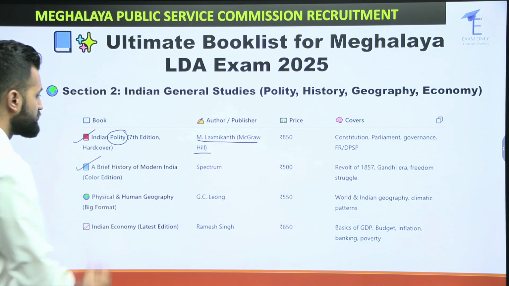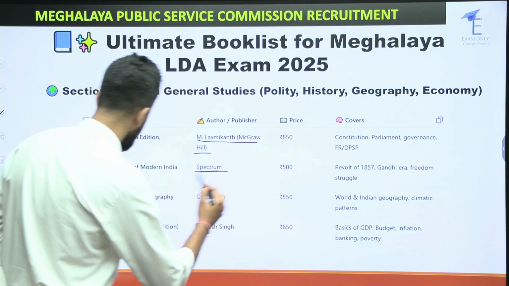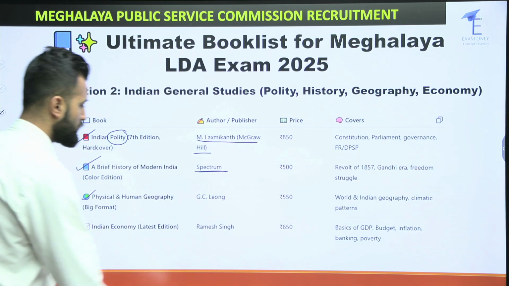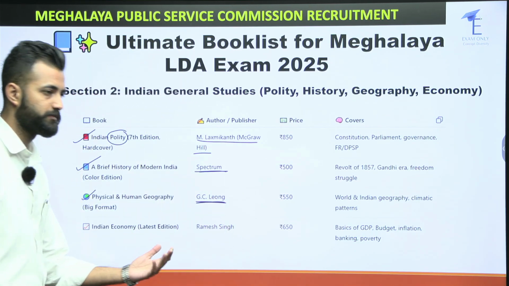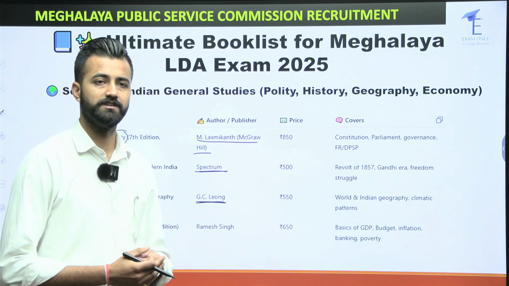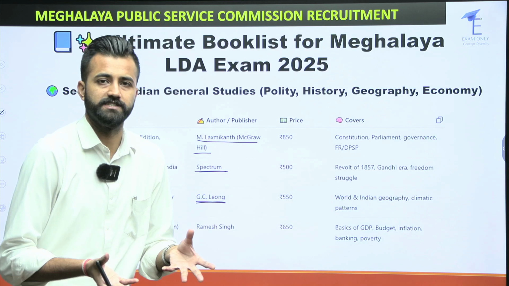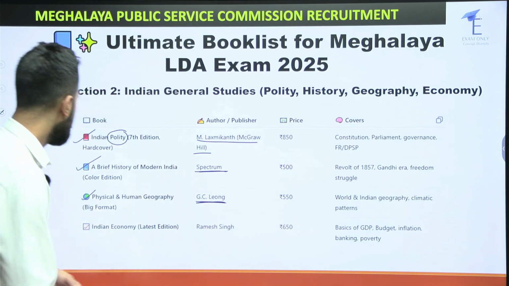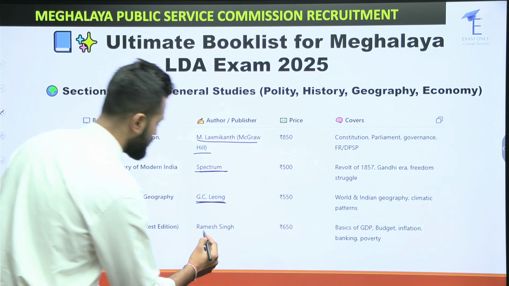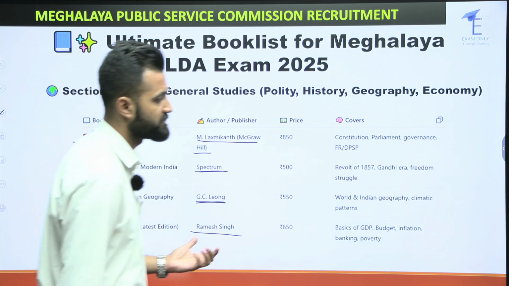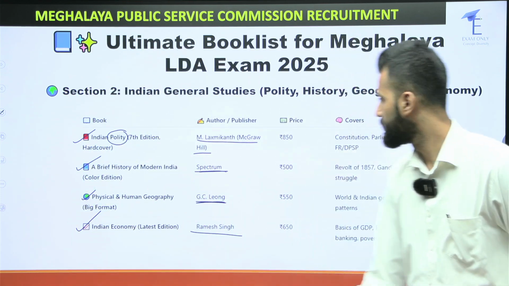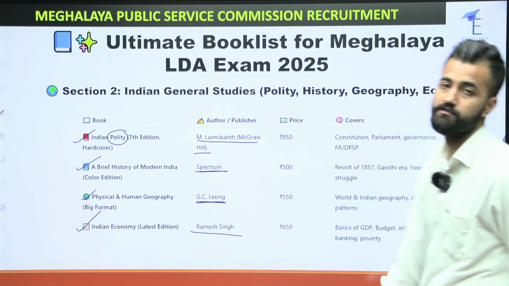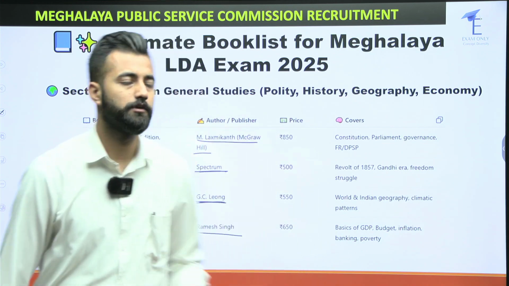Similarly, for history, you can check out Spectrum. For geography, you can see G.C. Leong. There are other books also, but I've mentioned these because the language is very easy to understand. And lastly, for Indian economy, you can have Ramesh Singh's book. This also has a latest edition which has come up recently. I've also mentioned the price list, so you can check out the price based on your preference.